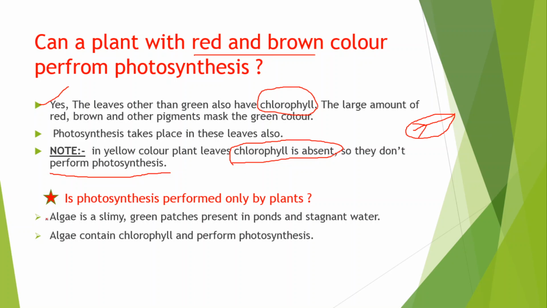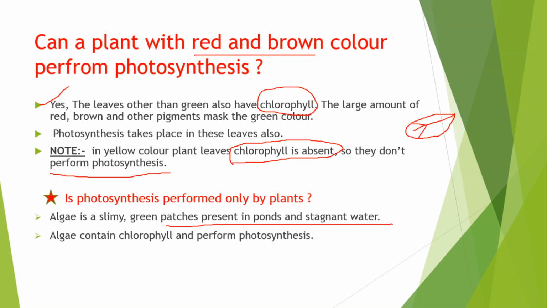Okay, so every time I am telling that plants undergo photosynthesis to prepare their own food. So you may get a doubt, sir, are only plants preparing their own food by undergoing the process of photosynthesis? Yes, there are some other organisms like algae. You must have seen green color patches in ponds and some stagnant water, right?